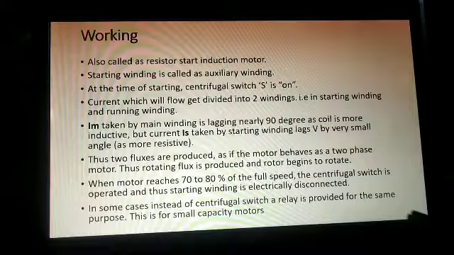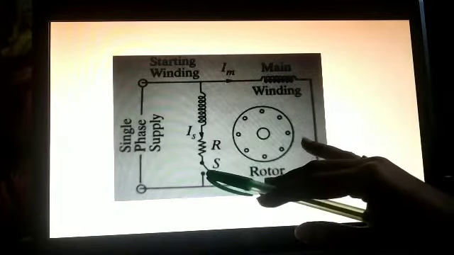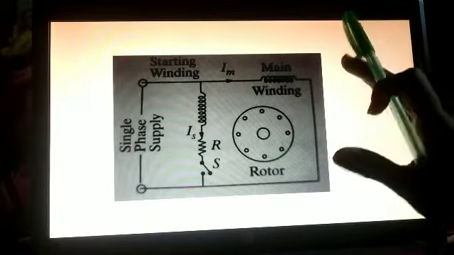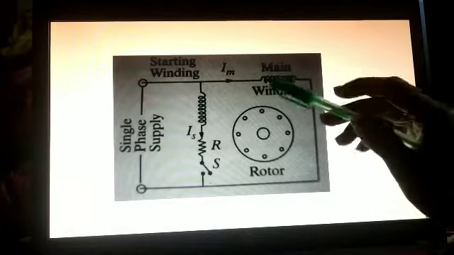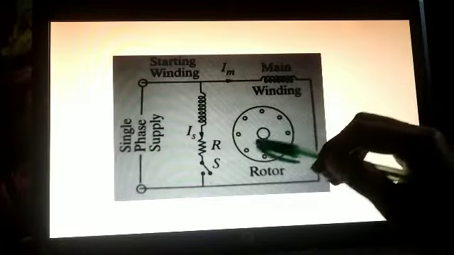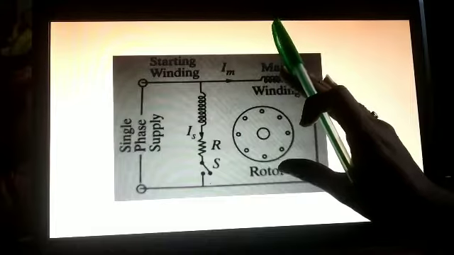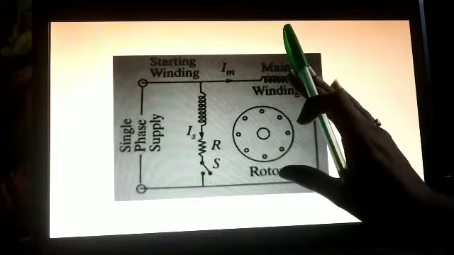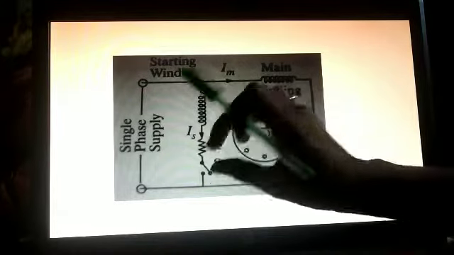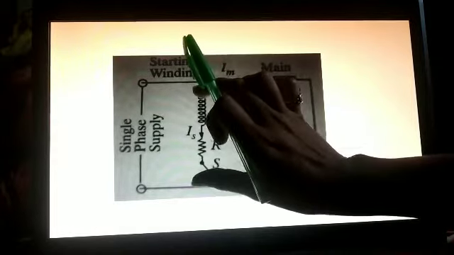That means this switch is on at the starting, right? So whenever this switch is on at the starting, these two phases come into the picture. Two fluxes are created, and due to those fluxes, a rotating field is created, and due to that rotating field our rotor will also rotate. Whenever our motor reaches 70 to 80% of speed, this centrifugal switch which was on will become off. That means it will disconnect, so our starting winding will get disconnected.